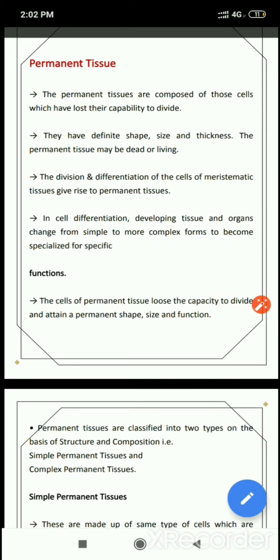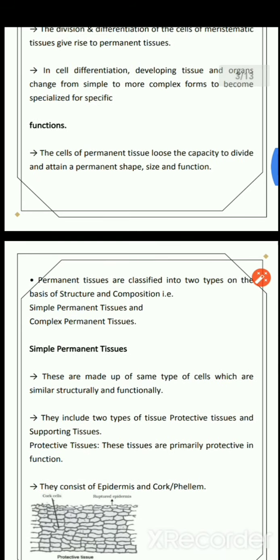Now the division and differentiation of the cells of meristematic tissues give rise to permanent tissues. Differentiation means the meristematic tissues attain a certain size, shape and function. That is known as differentiation. The process is called differentiation. Now in cell differentiation, developing tissue and organs change from simple to more complex forms to become specialized for specific functions.